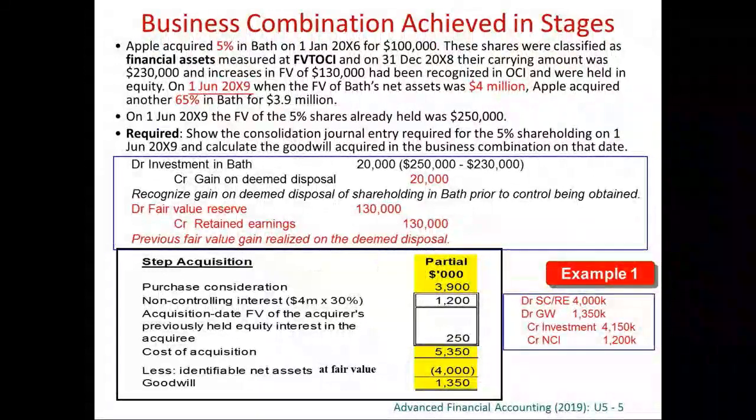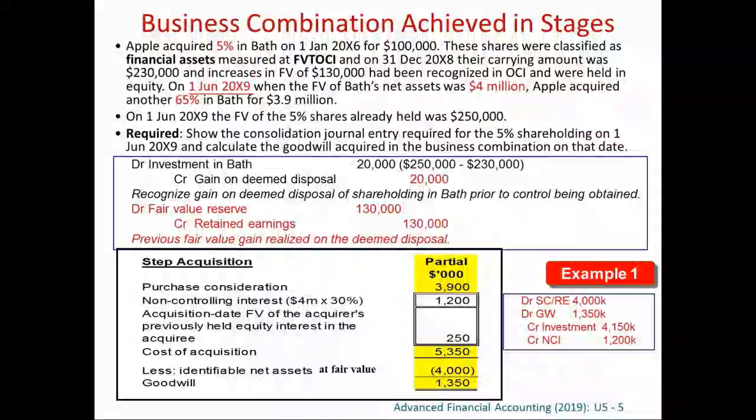Partial goodwill method means we will measure the non-controlling interest as a proportionate share of the fair value of the identifiable net asset. The question says that the fair value of the net asset is 4 million. Proportionate share means 30% of the 4 million.